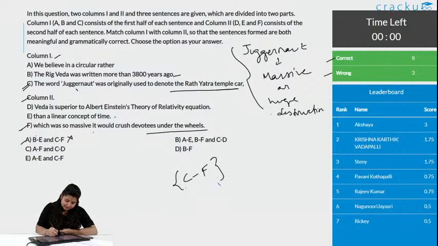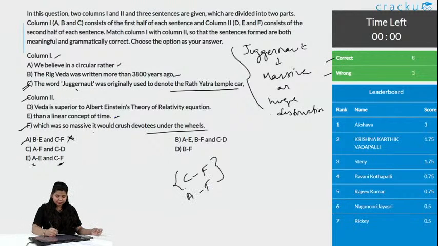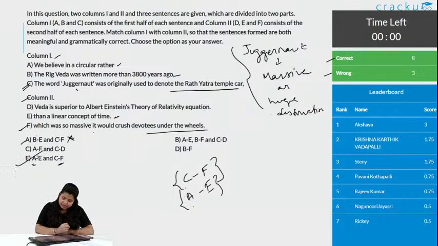So, C and F makes a sentence here, right. It is here, but this is wrong as B and E does not make a sentence here. On the other side of C and F, we have A and E. Let us check A and E. With belief in a circular, we believe in a circular rather than a linear concept of time. So, grammatically and even contextually, A and E is a correct pair. So, option E is the correct answer, and 8 people got this correct and 3 wrong. Let us go to the next question now.